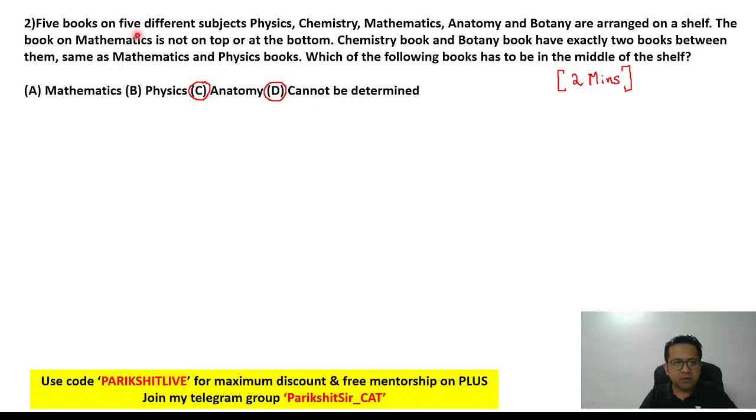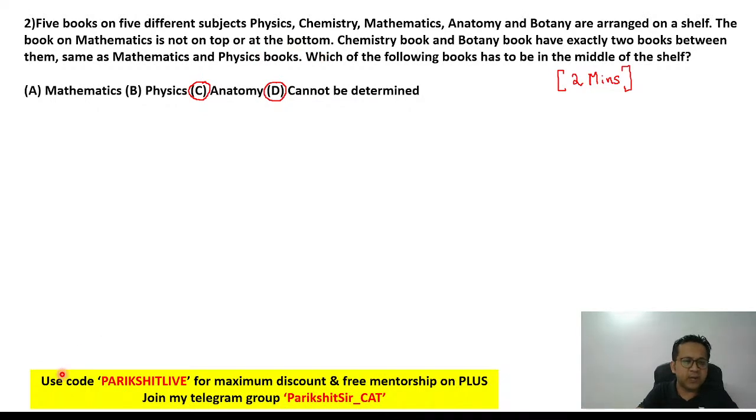5 books on 5 different subjects: physics, chemistry, maths, anatomy, and botany. See, first thing I always read is, are the first alphabets unique? If they are, I can just use the first alphabets. So P, C, M, A, B. Super awesome. The first alphabets are all unique. They're arranged on a shelf. The book on mathematics is not on the top or at the bottom.